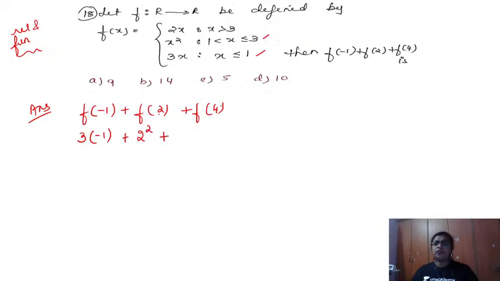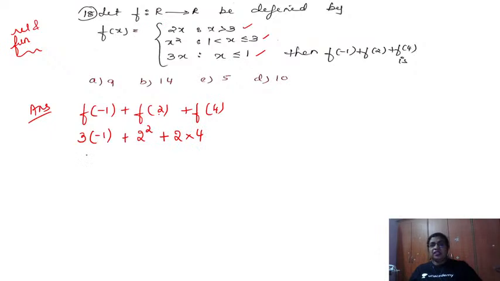Plus f of 4. Where is 4 now coming? In the first line. Okay, 4 is coming in the first line, so that is x greater than 3. So therefore what is f of x telling us? Write 1, 2 and put whatever is inside the bracket. So that is 4 now.